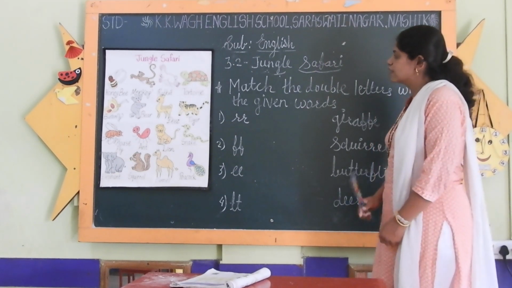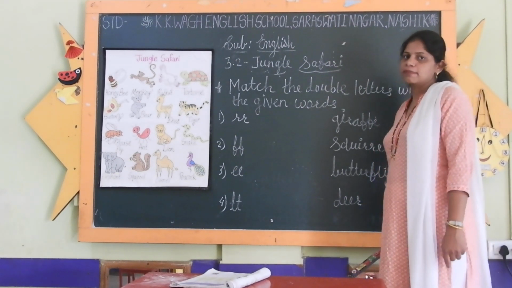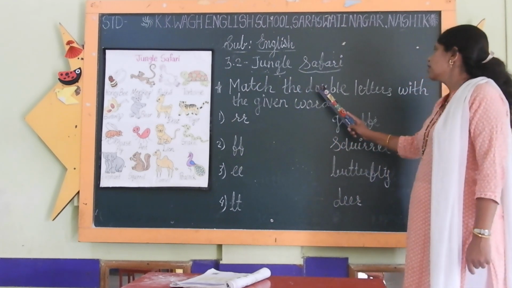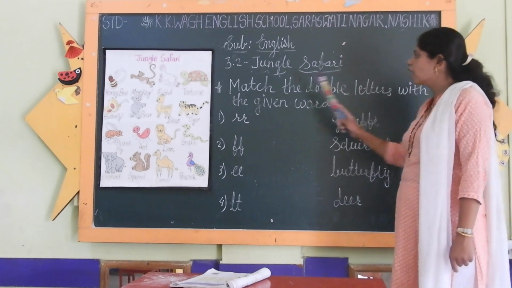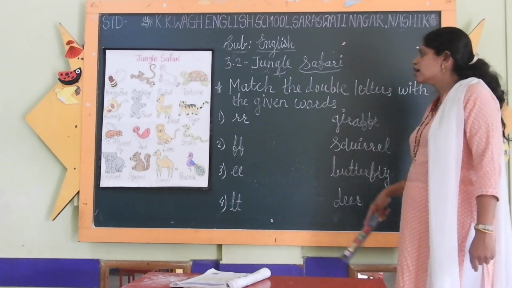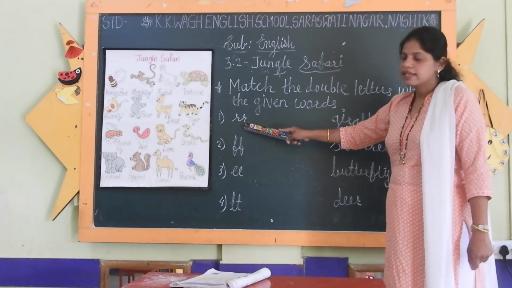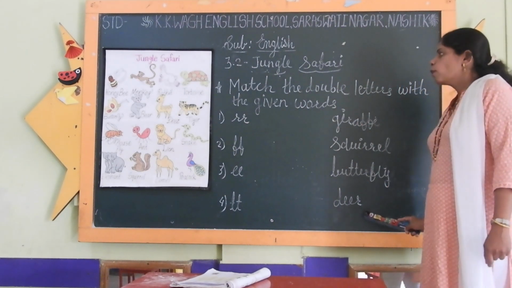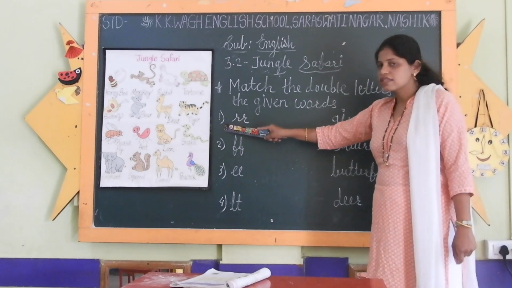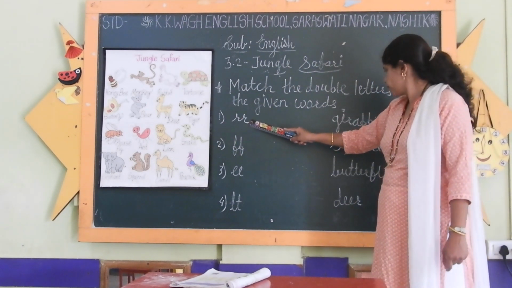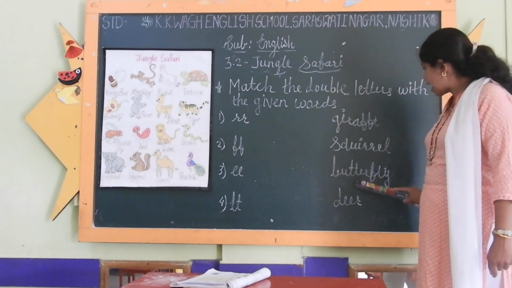Now students, we will solve the next exercise, match the pair. Here we have to match the double letters with the given words. So we have to find out these double letters in these given words. First double letters, which are the first double letters? Double R. So where can you see double R?